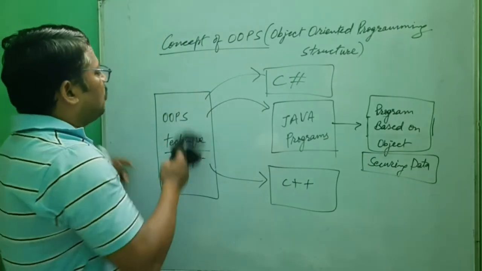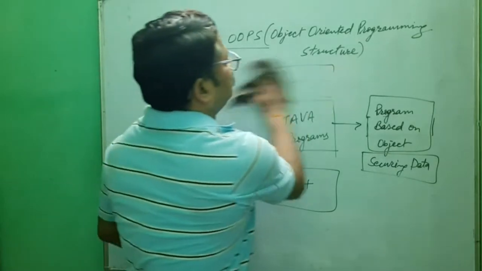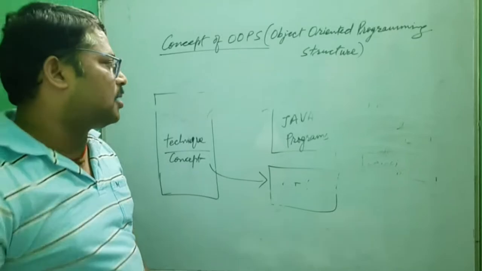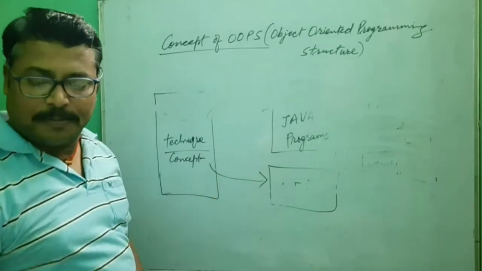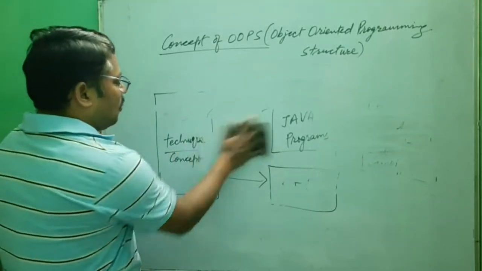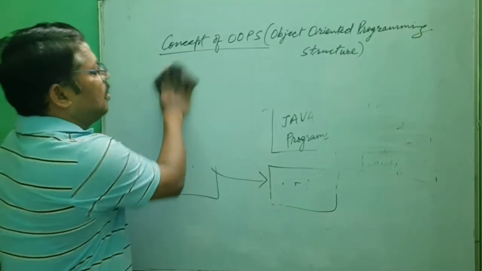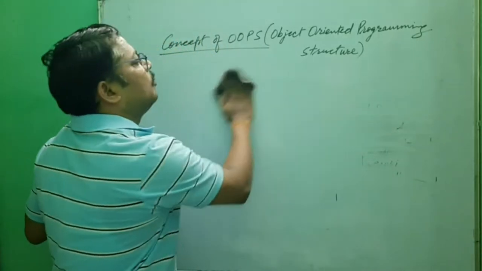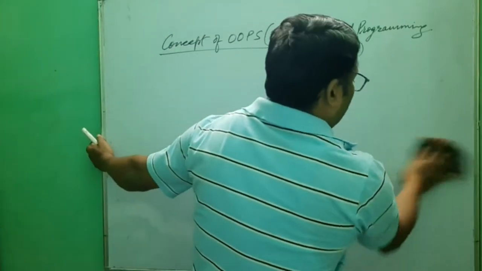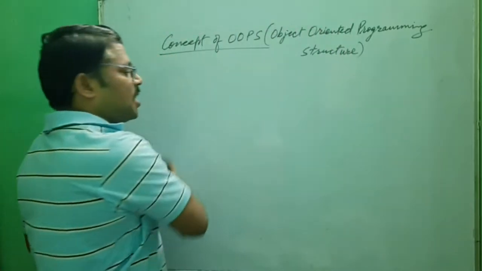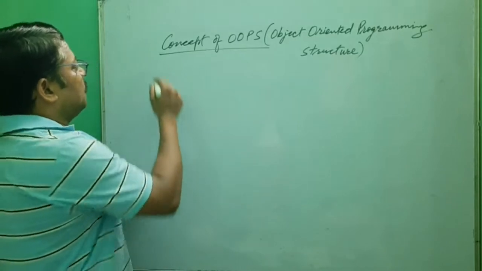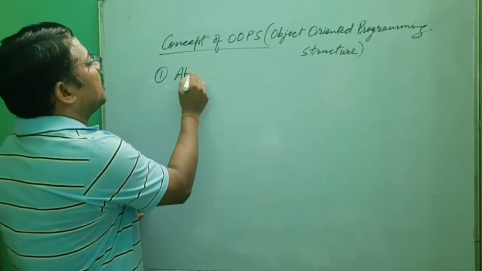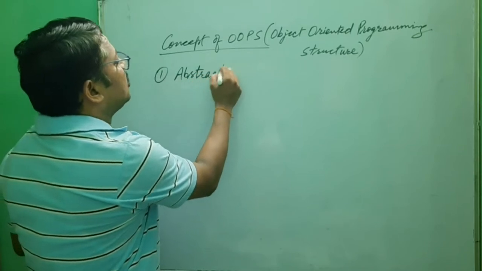Now we understand the concept of OOPS. What are the principles of OOPS? OOPS has different principles. First is data abstraction.